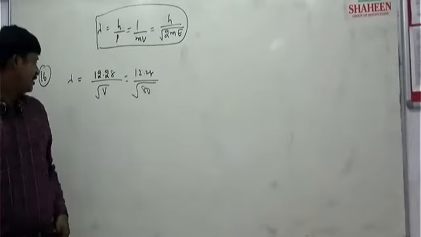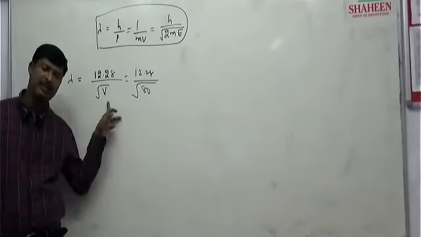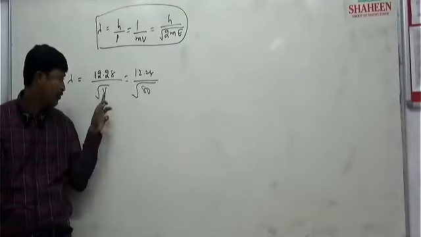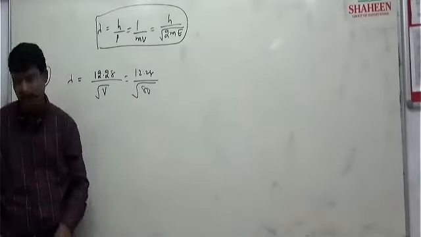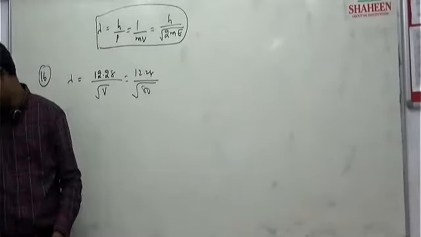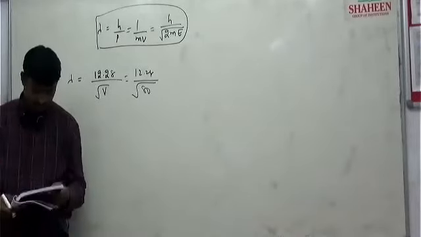So question number 16, you see, directly 12.28 by root V is the direct answer formula for an electron. 80 electron volt only you need to substitute, so you will get the direct answer. Clear? So next.